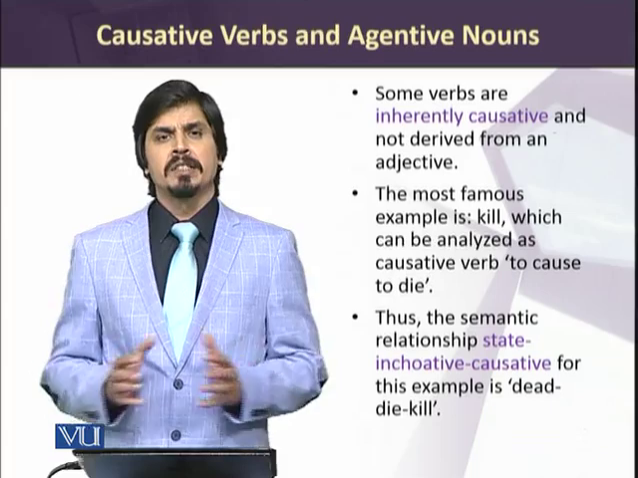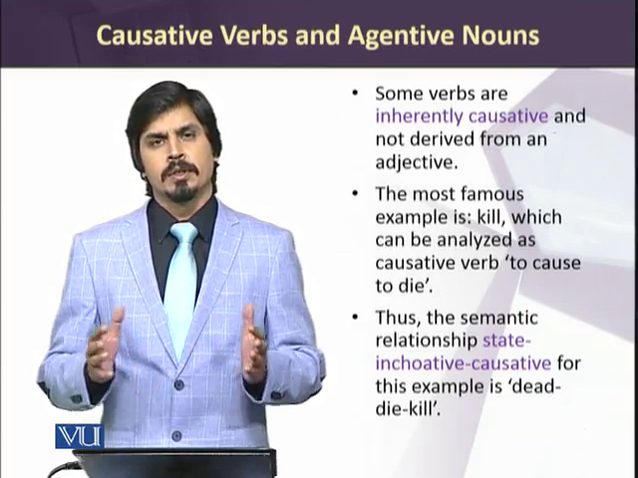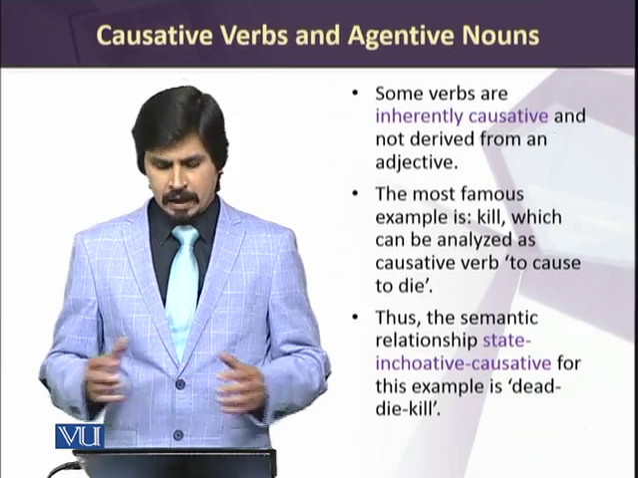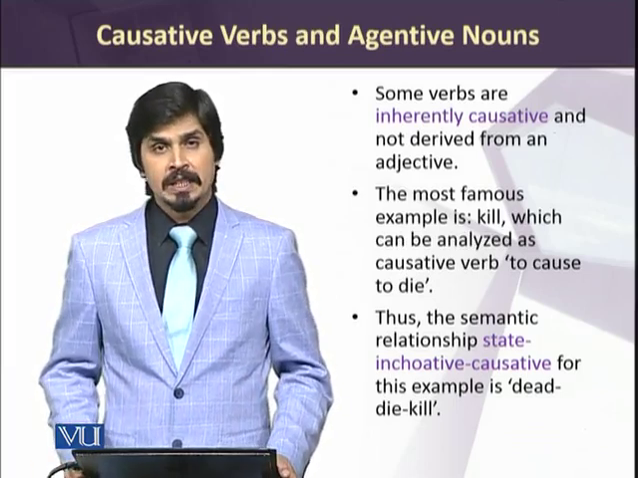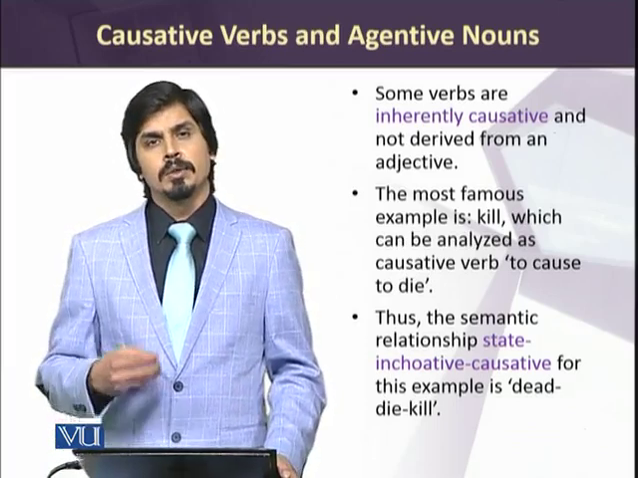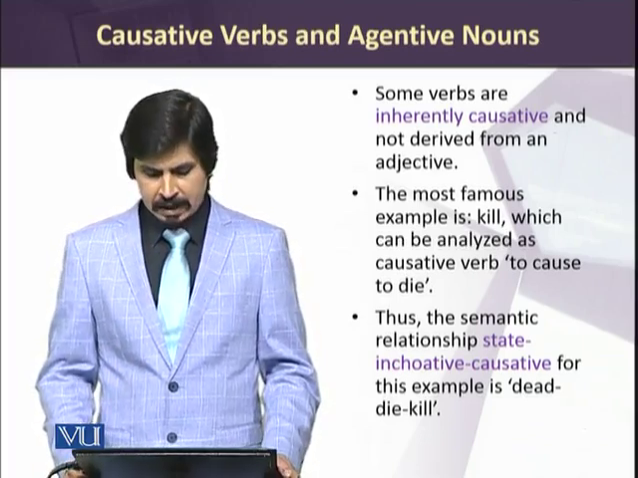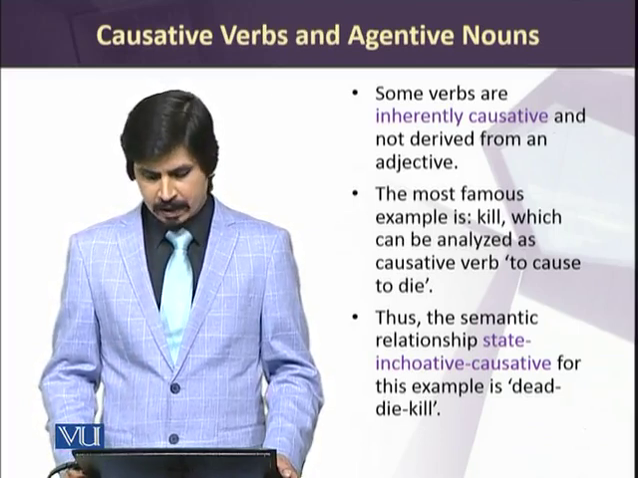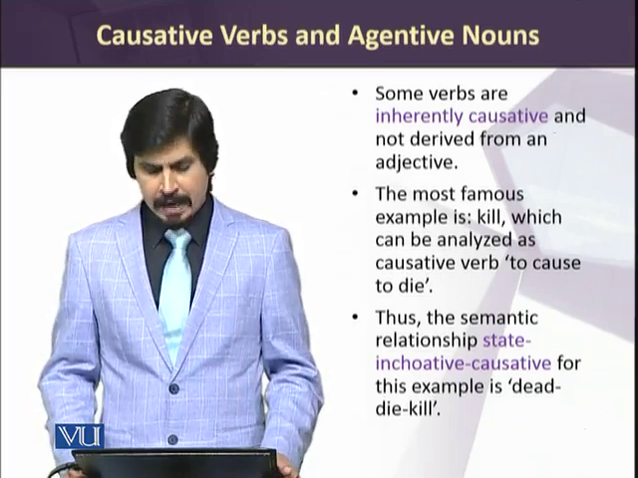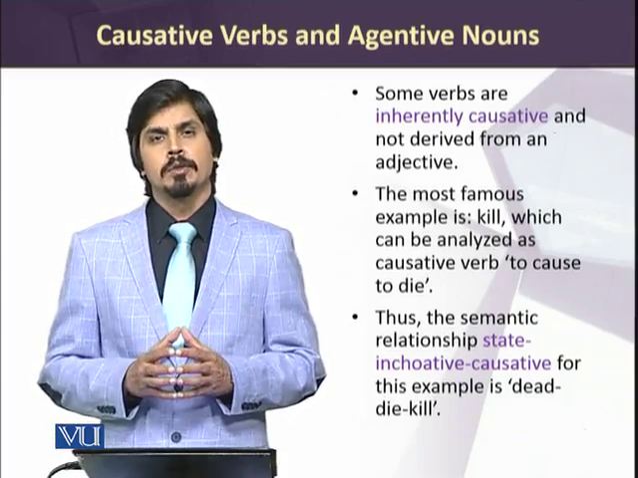Some verbs are inherently causative. They show the meaning of the cause for an action by their own nature. For example, the word kill, it shows the cause. It may be seen as a causative verb for to cause to die. When you kill somebody, you cause somebody to die. So the semantic relationship of state, inchoative, and causative for this example of kill may be dead, die, and kill. This is how the relationship is built into causative verbs.